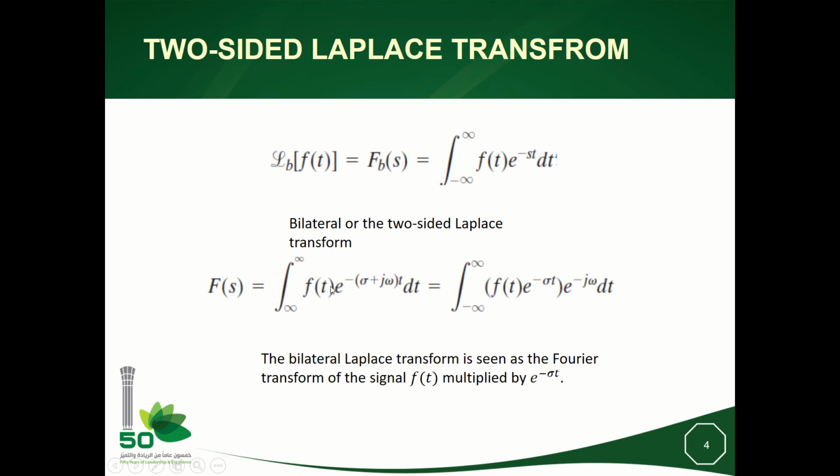If I split the exponential into two terms, I will have f(t) exponential minus sigma t times exponential minus j omega t. So here we see that this bilateral, or two-sided, Laplace transform is exactly the Fourier transform of f(t) times exponential minus sigma t.